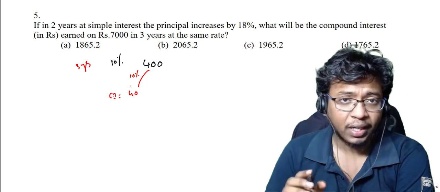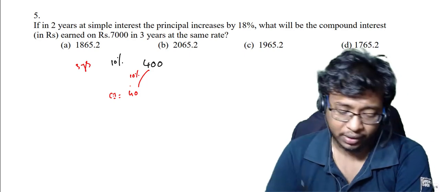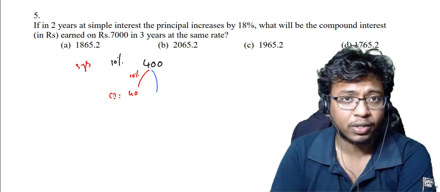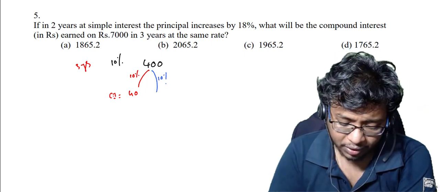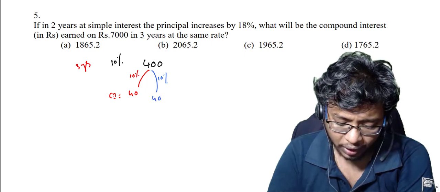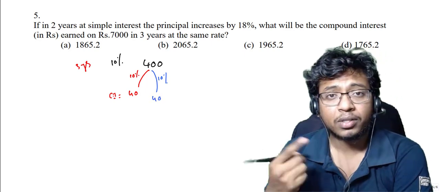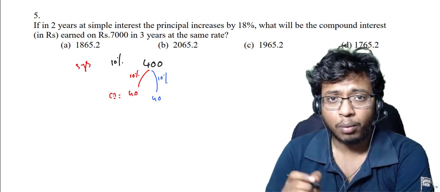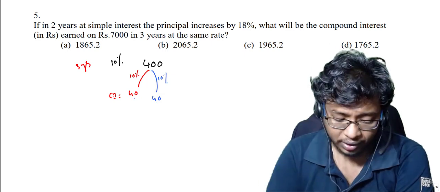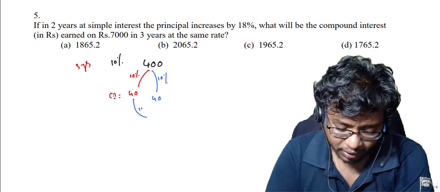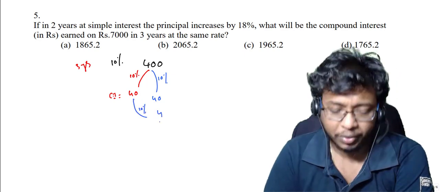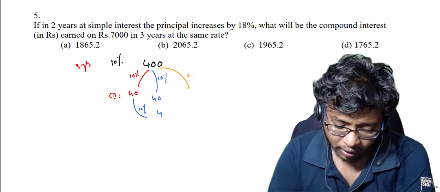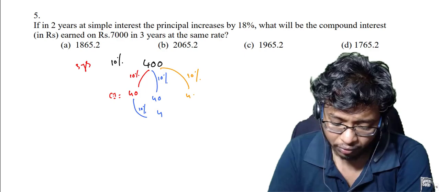Okay, in the second year, what happens is interest on interest, as I said. First of all, I will have interest on my principal, that is again 10%, so that is 40, and there will be interest on interest. Interest on interest means earlier there is an interest here, so compound interest means there will be interest on this interest also. So on this 10%, that means it will be 4 rupees. Second year also done. Now I'll take the third year. For the third year, again 10%, so this will be 40.